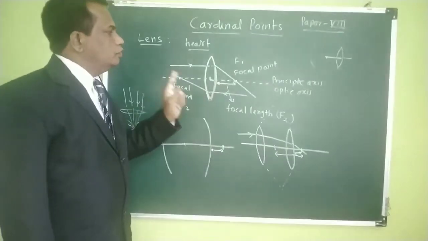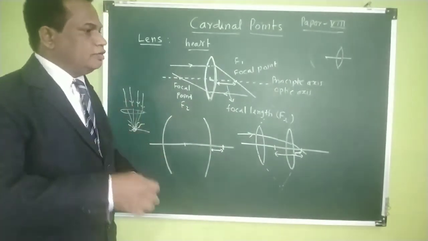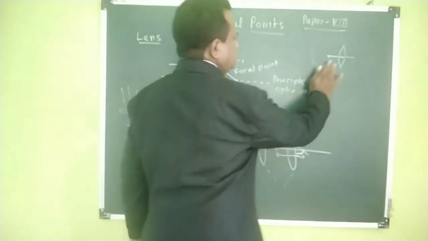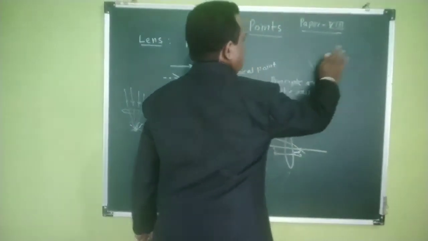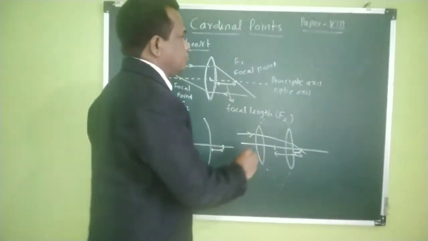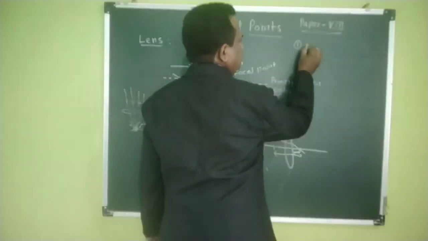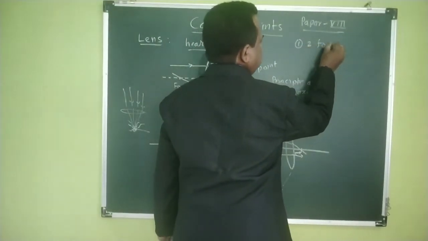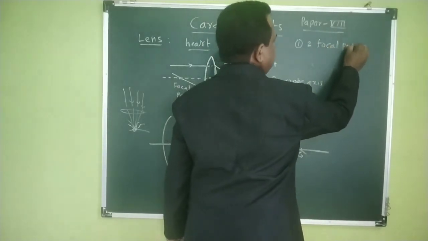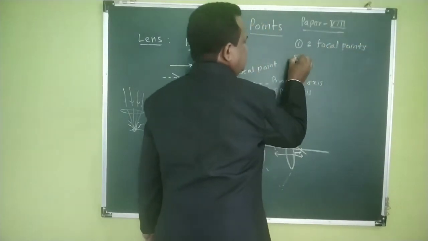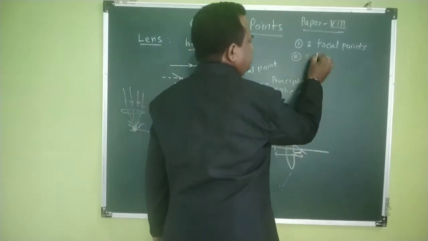Now we are going to study the different points. There are 6 cardinal points. Out of these, one is the 2 focal points, you know the focal points. Second, there are 2 principal points.